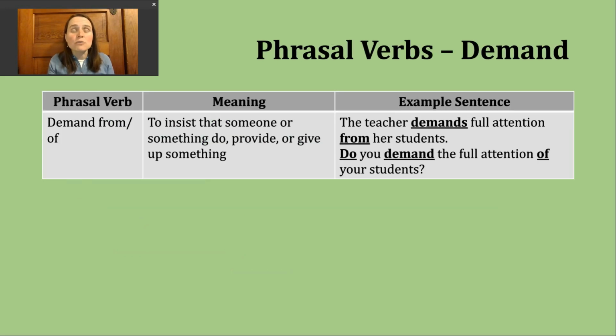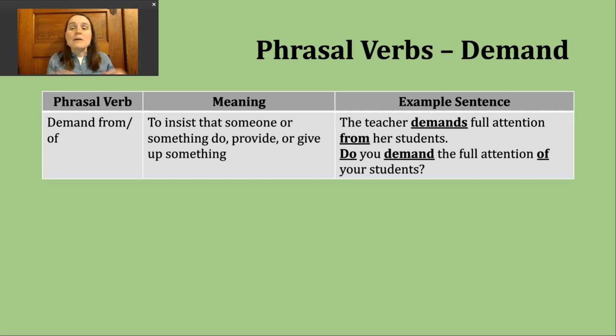Now, there is a phrasal verb that you might encounter, actually two, but their meaning is pretty much the same. So you might hear demand from or demand of. And both of these phrasal verbs go back to that idea of insisting that someone or something do something or provide something or maybe give up something. So this really ties back to that first definition we looked at. I've got a couple example sentences just to help illustrate how these phrasal verbs might be used. One is, the teacher demands full attention from her students.